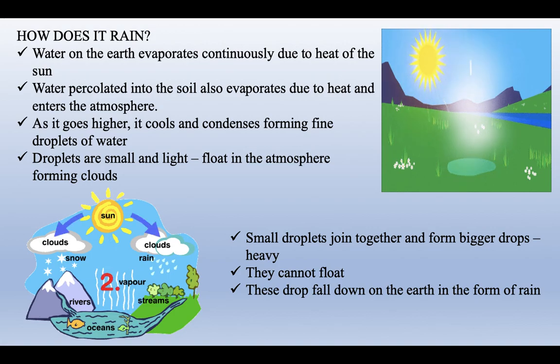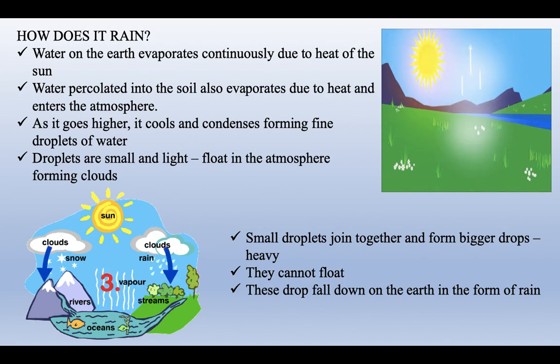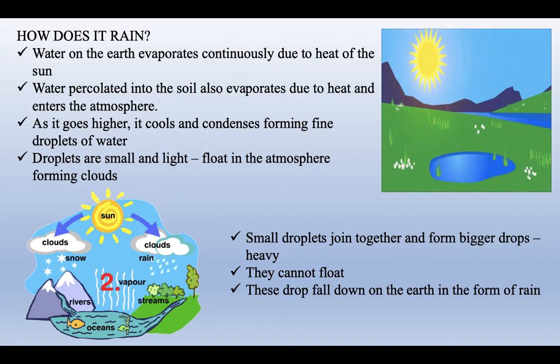As it goes higher, it cools and condenses, forming fine droplets of water. I told you, as you go higher and higher in the atmosphere, the air gets cooler and cooler. And what happens when the gaseous state of water becomes cooler? It forms droplets of water. These droplets are very small and light and they float in the atmosphere.